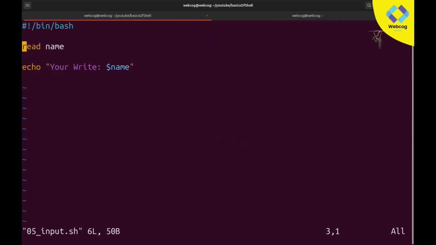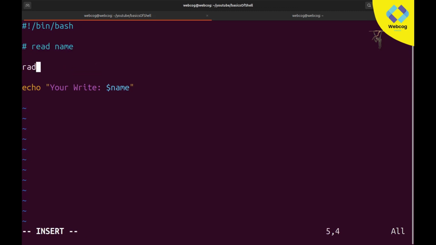So here, instead of read name, I am going to comment it out. I'll use something different. First of all, to take input from the user, I need to use read -p, and here you can give your custom message for taking input, like write your name please. So when it asks for input, first it will print write your name please, and after that you can declare your variable name, which will still be name.